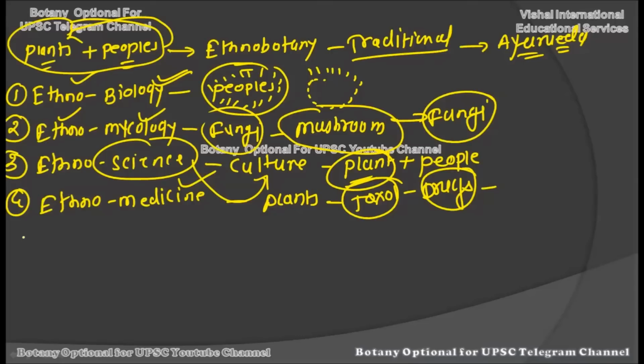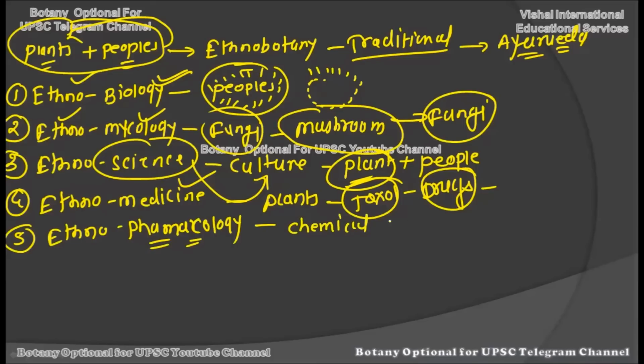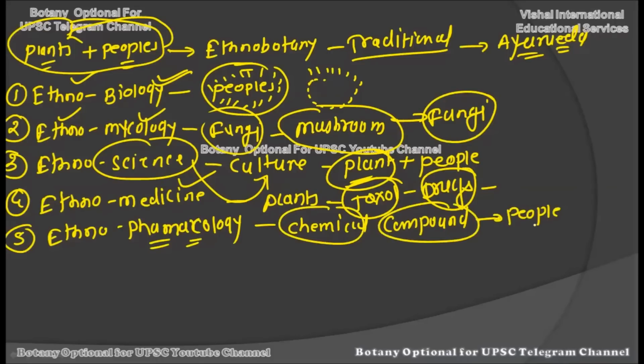Now the next branch of ethnobotany is ethnopharmacology. You should remember ethnopharmacology. Again, the heading is self-explanatory. Here we are dealing with pharmacology, the study of the effects and mode of action of naturally occurring chemical compounds. Whatever naturally occurring chemical compounds are within the plant body, people use these natural compounds to heal themselves. If you are studying the chemical compounds that come from the traditional knowledge of plants and their effect on the people who use them, then it all comes under ethnopharmacology.